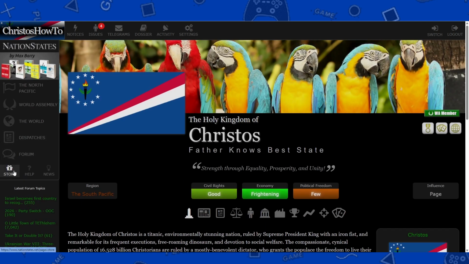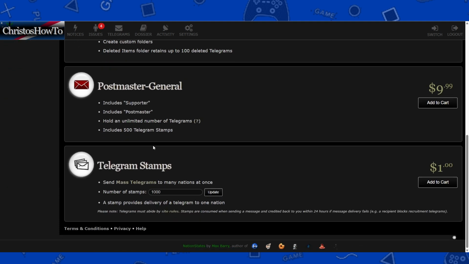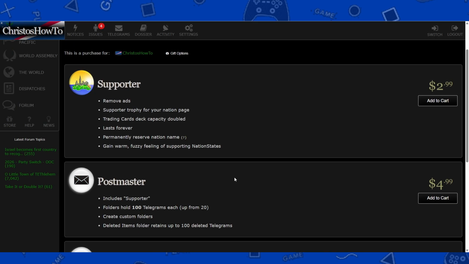If you go here to the store, you can get badges here. You can also get telegram stamps. This is mostly for regions and people in government positions in regions. But yeah, this is a more advanced thing. Right now I'm just doing a basic how-to nation states.